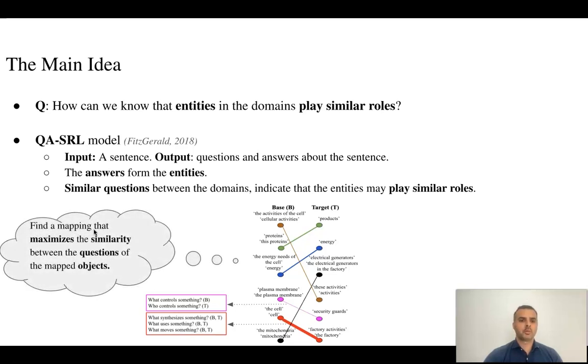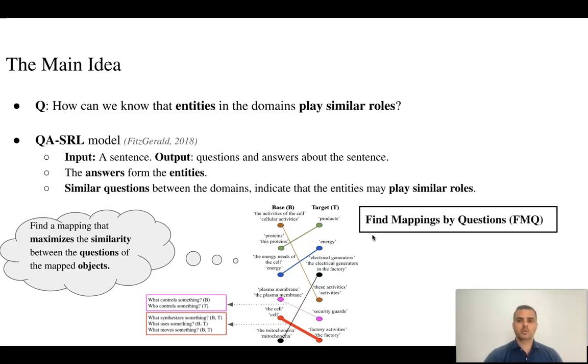In our method, we find a mapping that maximizes the similarity between the questions of the mapped objects. Since we use questions, we call our method Find Mappings by Questions, or in short, FMQ.